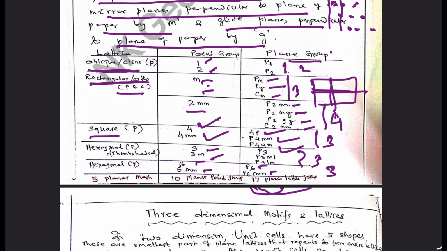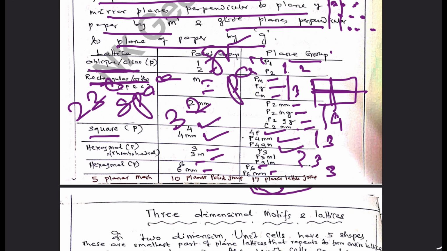If we combine all these together, then in nature there can be 230 space groups spread over 32 point groups or 32 classes of crystals.